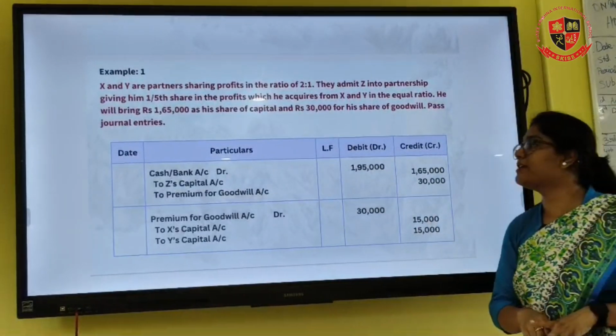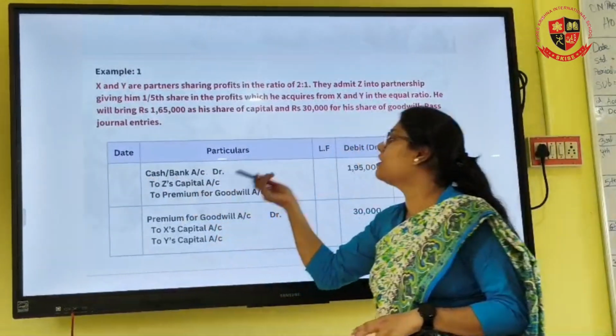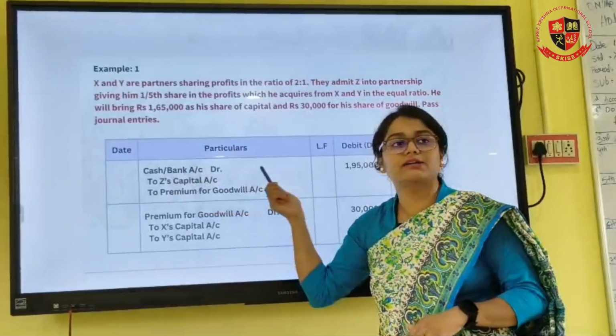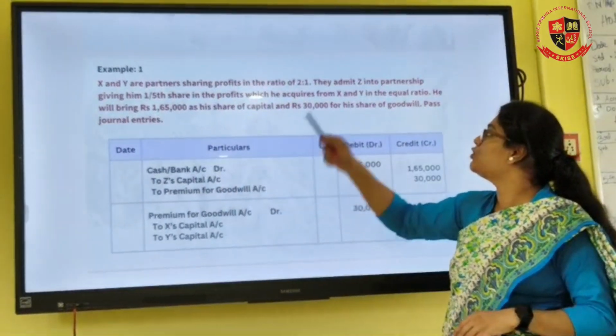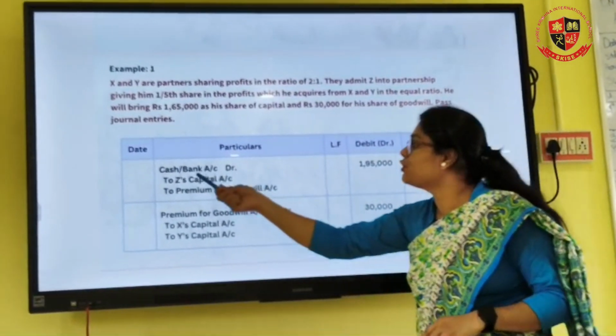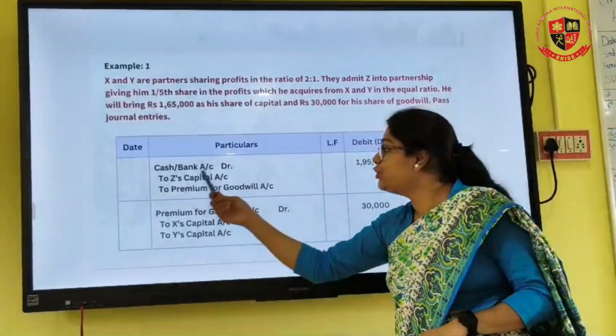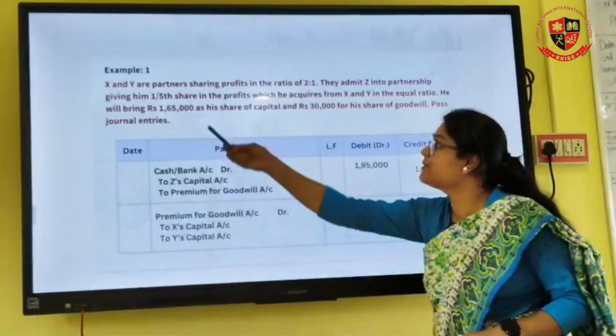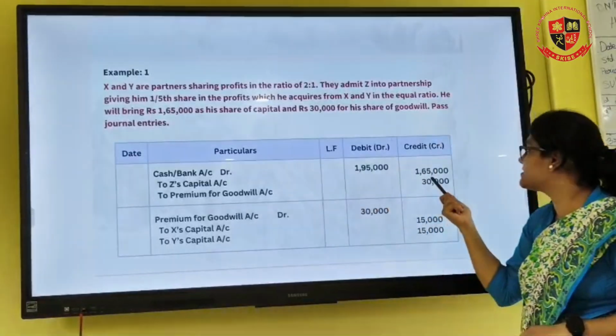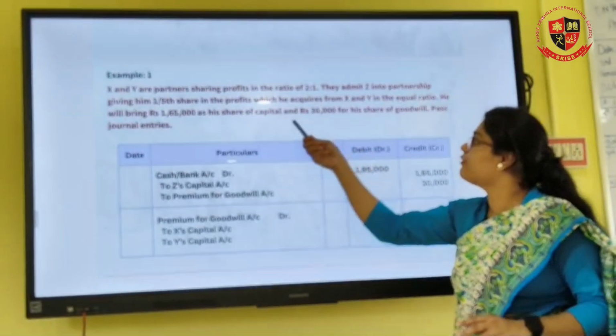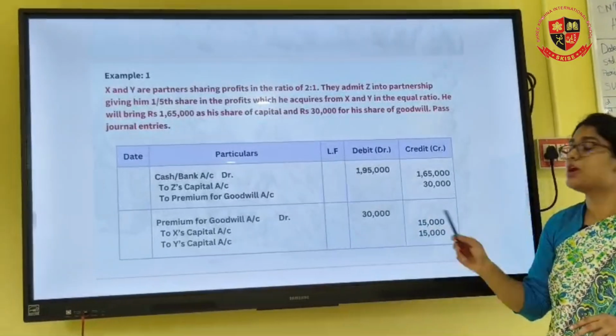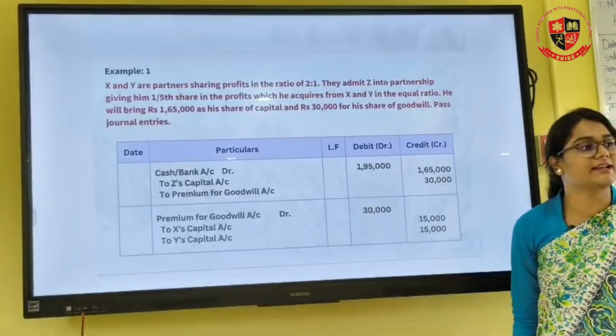So the first journal entry will be cash or bank account debit, to the new partner's capital account. In this case, the new partner is Z. So to Z's capital account, to premium for goodwill. Z is bringing how much capital? 1,65,000, and to premium for goodwill 30,000. When you add this, the total is 1,95,000.